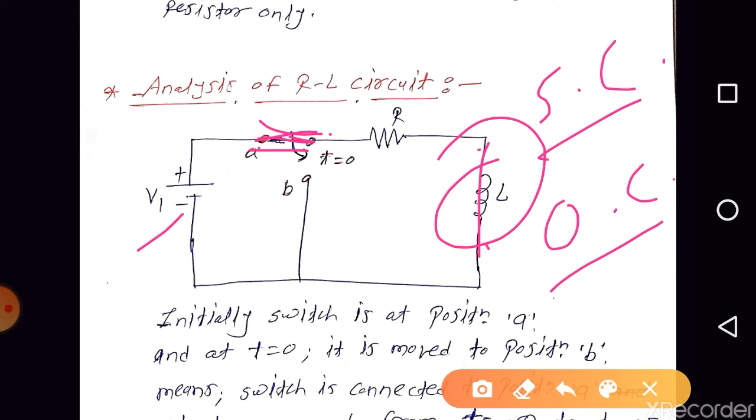Are you getting the point? Whatever we have discussed for zero initial condition, at t equal to 0 the inductor was acting as an open circuit. But here at t equal to minus infinity, this inductor will behave as an open circuit, and at t equal to 0 minus, this inductor will behave as a short circuit.